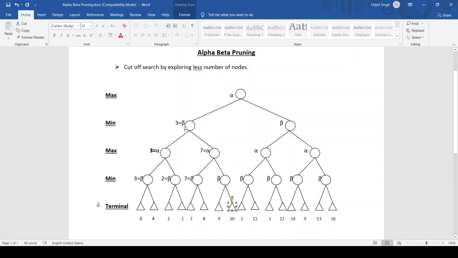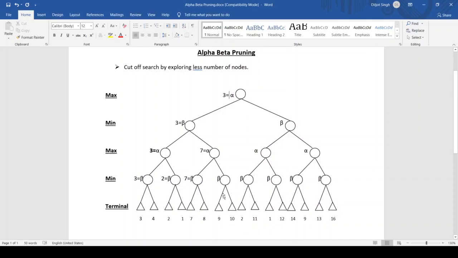So the minimum value at beta is 3. So we will prune these nodes. We will not calculate these nodes, as it will not affect our final decision. Right? So here the value at min of the beta is 3. So again we put here 3. We put the value of alpha equals 3, which means alpha will have a utility of 3 here, right?